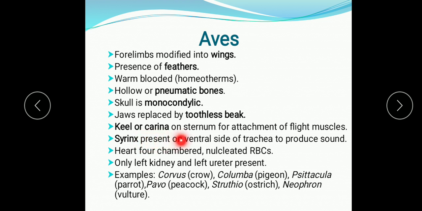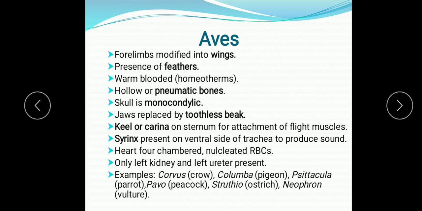Keel or carina. So this is the projection present on the sternum. Sternum is the chest bone. So the sternum bears a projection called keel or carina for the attachment of the flight muscles, and the syrinx is present on the ventral side of the trachea to produce sound. As we have a larynx, birds have a syrinx on the ventral side of the trachea. Heart is four chambered and RBCs are nucleated, meaning a nucleus is present, and only the left kidney and left ureter are present in them. Urinary bladder is also absent.